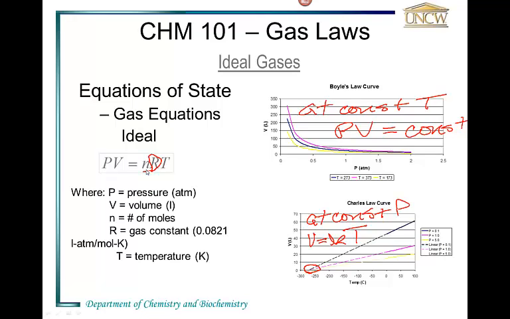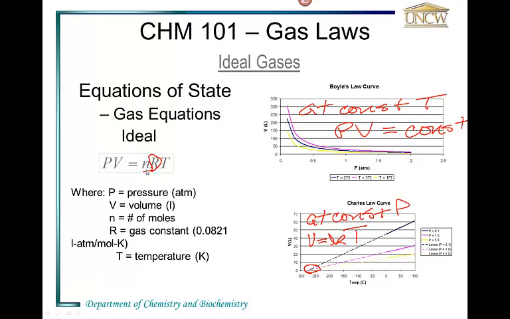Okay, so let's define terms. The pressure is usually given in atmospheres, the volume in liters, n is the number of moles, and R is a constant called the gas constant. Its value is 0.0821 liter atmospheres per mole degree. In other words, if the volume is in liters and the pressure is in atmospheres and the temperature is in Kelvin, which it must be, then R will be 0.0821.